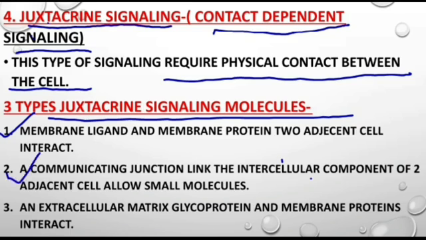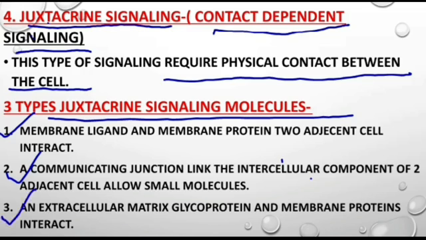The second one is a communicating junction linking the intercellular components of two adjacent cells, which allows some small molecules through. So there is contact between two cells mainly in the form of a junction, so that the two cells share small molecules or simply interact with each other.